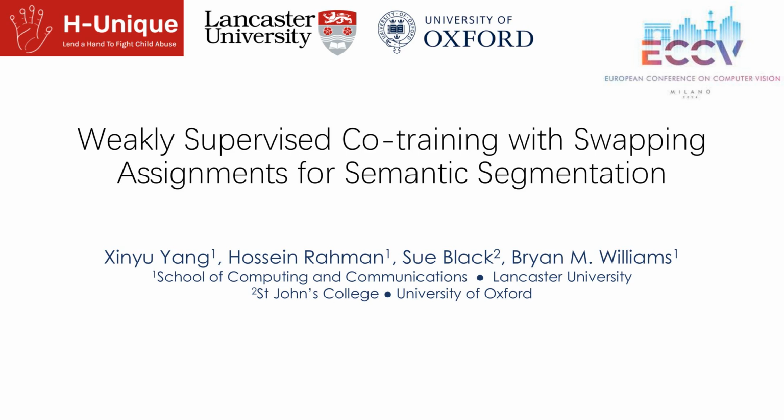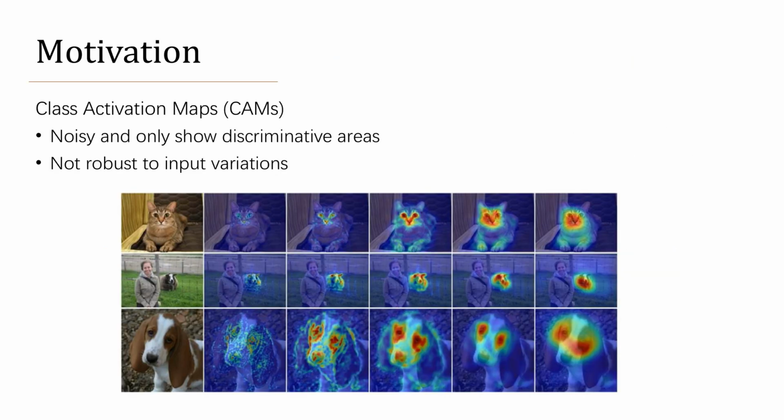Hello, today I will present our paper on weakly supervised co-training with swapping assignments for semantic segmentation. Class activation maps, CAM, are widely used to generate pseudo-labels in image-level weakly supervised semantic segmentation tasks. Traditional CAM is noisy and only shows the discriminative areas, and it is also not robust to input variations.